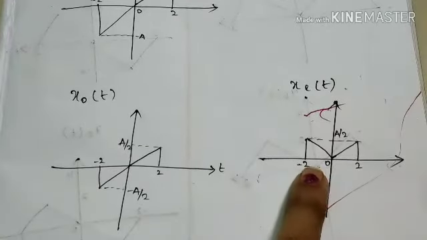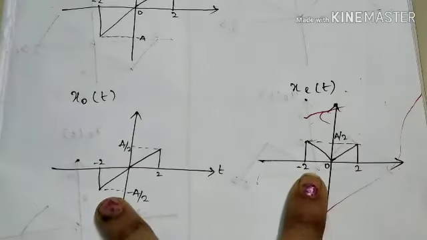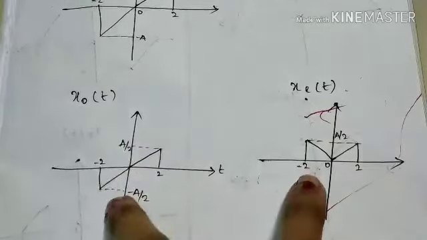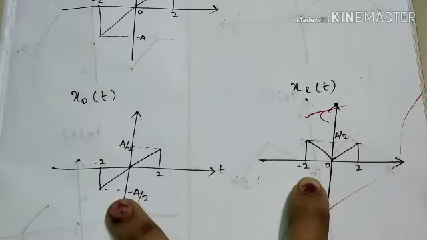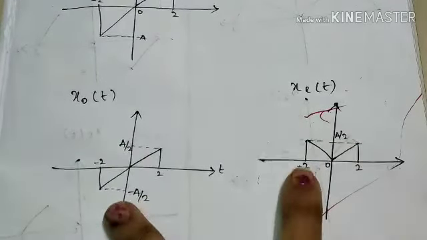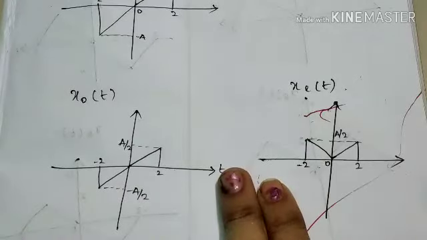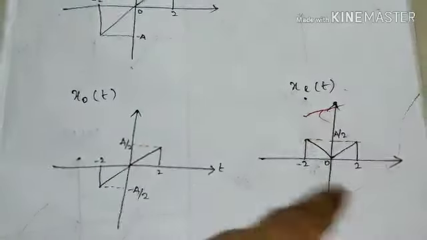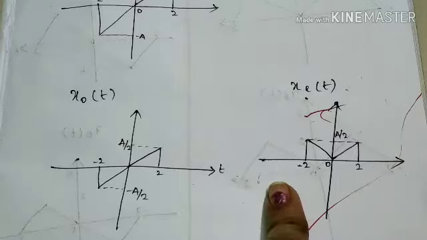This is our even component of the signal, and this is our odd component of the signal. These two are the final answer they are asking for. If we add these two signals, what will happen? We will get the original signal given in the question. How?